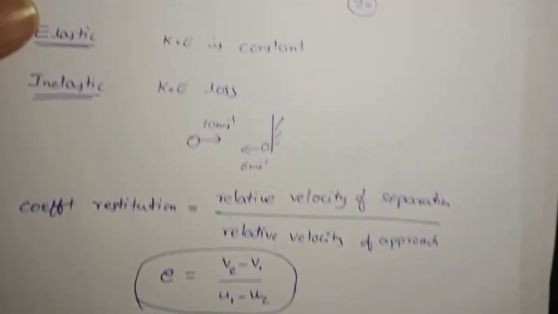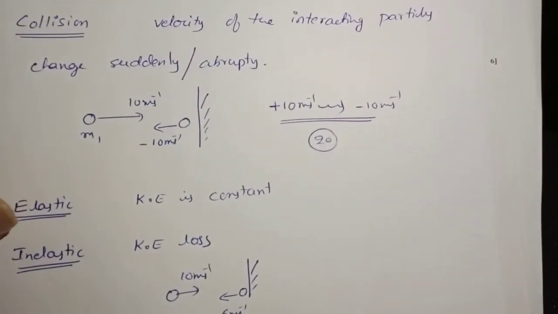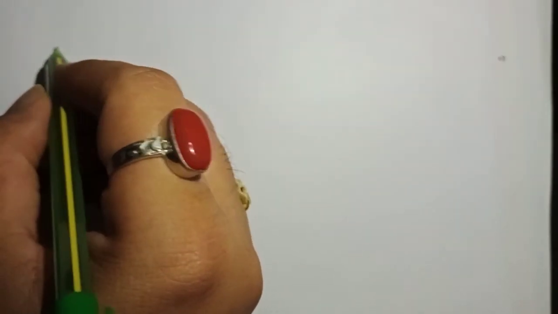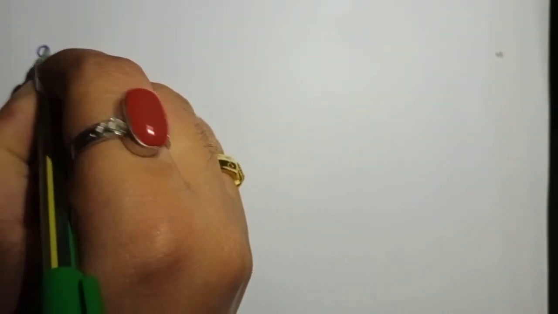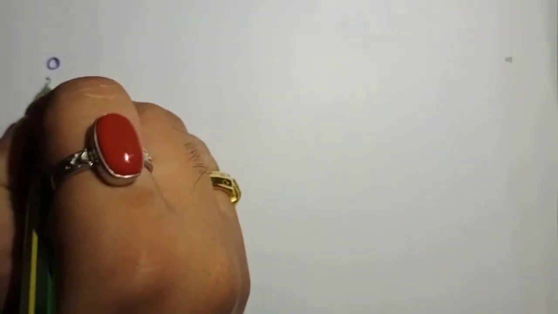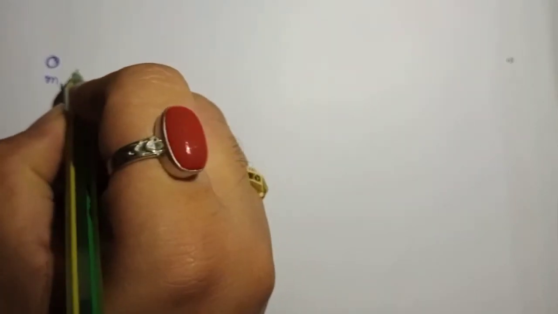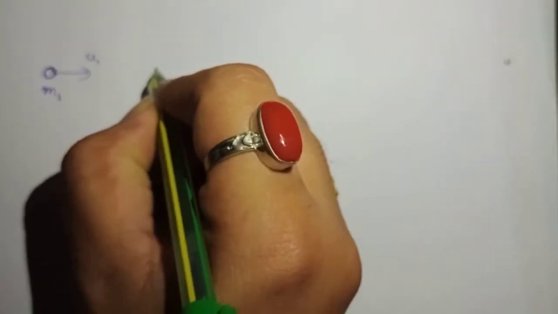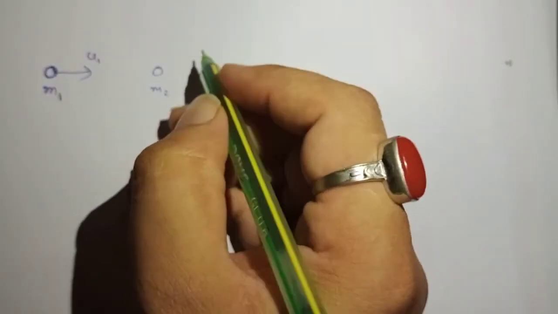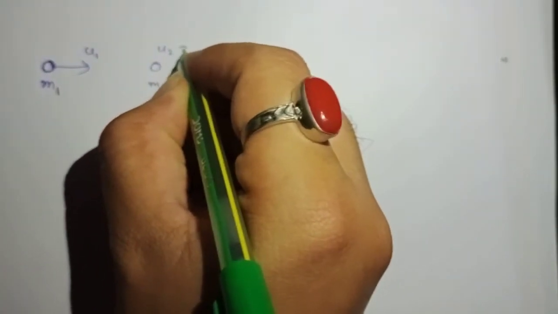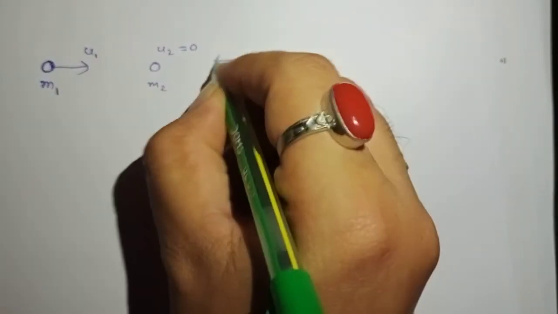Now I'll consider a case of perfectly inelastic collision. Let's see what happens. In the case of perfectly inelastic collision, after the collision, both the bodies stick together. Since there is a 100% kinetic energy loss, let us suppose there is a body of mass m1 moving with velocity u1, and there is a body m2 which is at rest, u2 equal to 0. So they collide with each other.